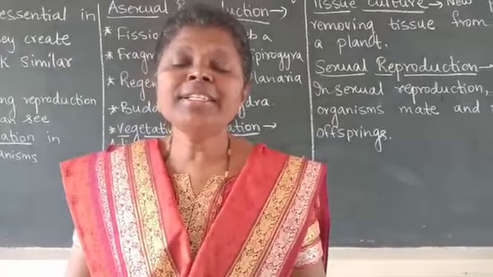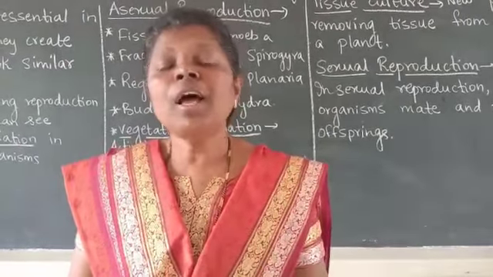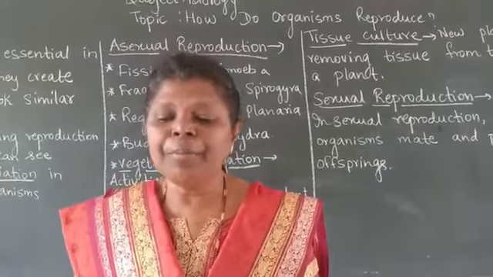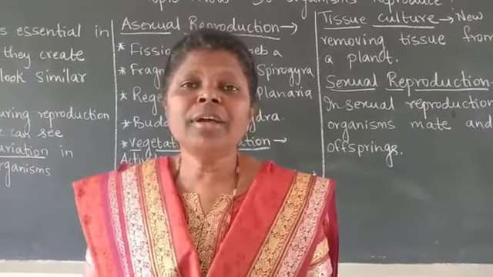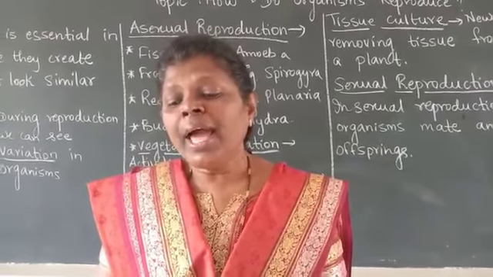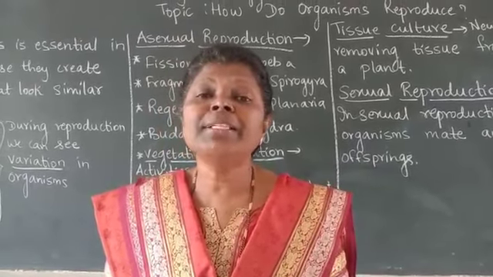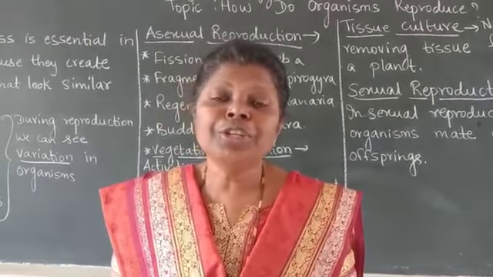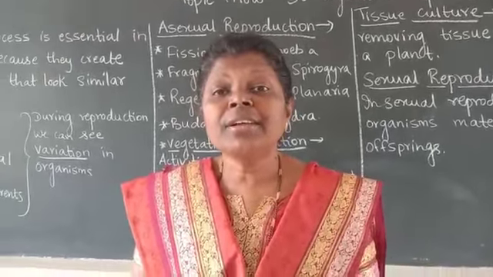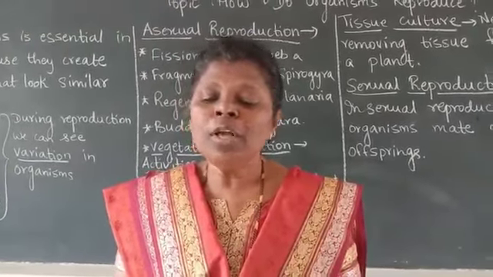So today let us start a new chapter of biology. The name of the chapter is How do organisms reproduce? We know that children, there are different types of organisms in this world and we have seen different types of essential life processes taking place in their body like nutrition, respiration, etc. Because these life processes are important for them to survive.